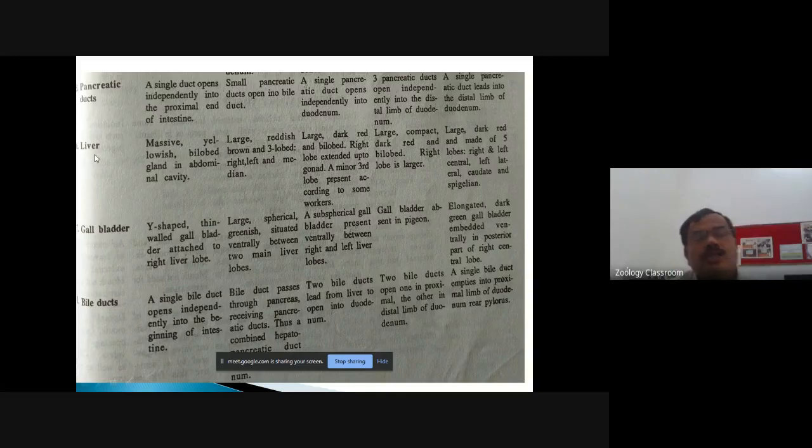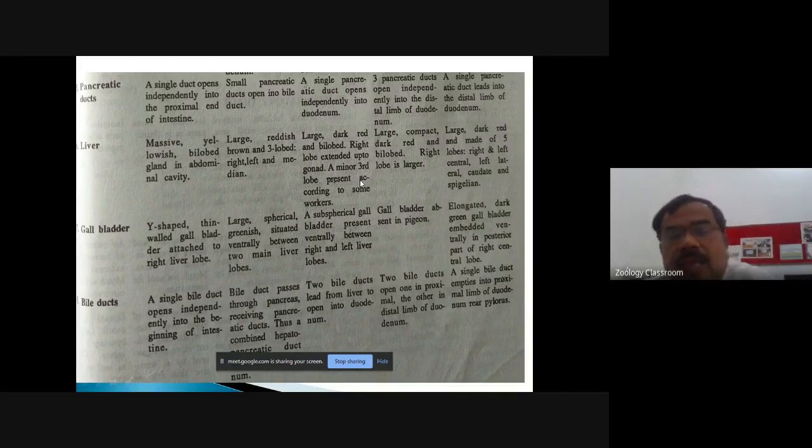Now, information of the largest digestive gland, that is the liver. Liver in fishes is massive. It is a yellowish bilobed gland in the abdominal cavity. Liver in amphibian is large, reddish brown, three-lobed with right, left, and the median lobe. In reptile, it is also large, dark red, and bilobed. The right lobe extends up to the gonad, while a minor third lobe may be present, but some workers say it is present.